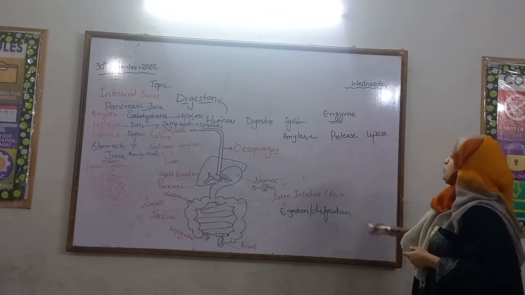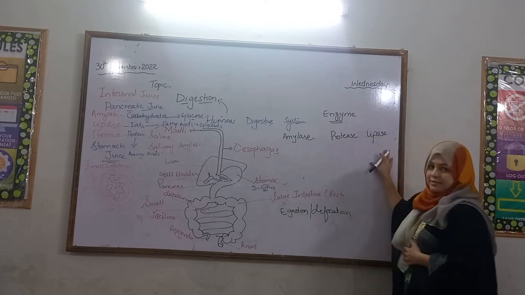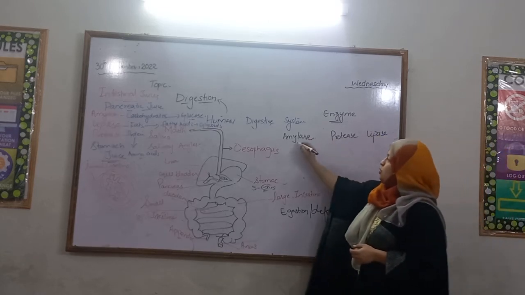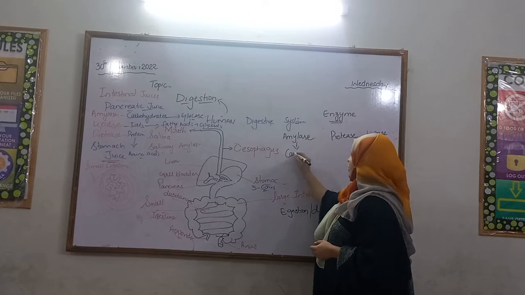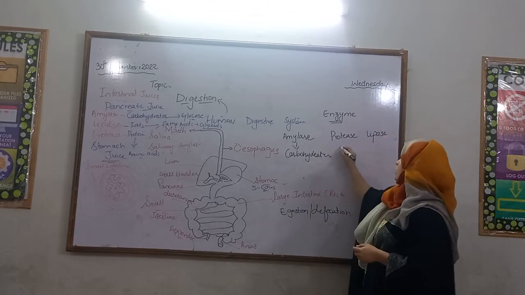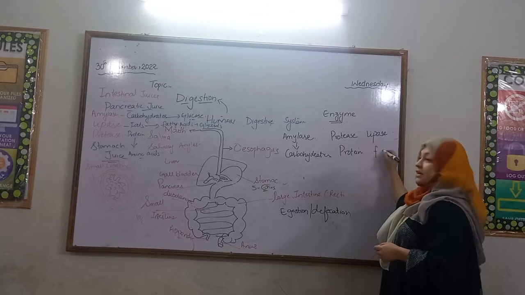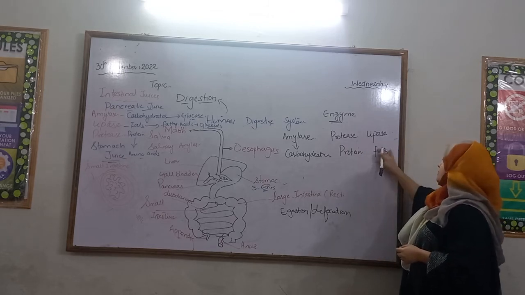Amylase works on carbohydrates. Protease works on protein. And lipase works on fats.